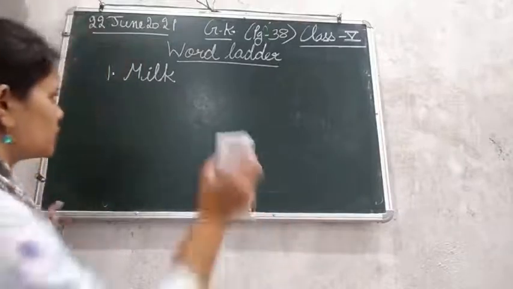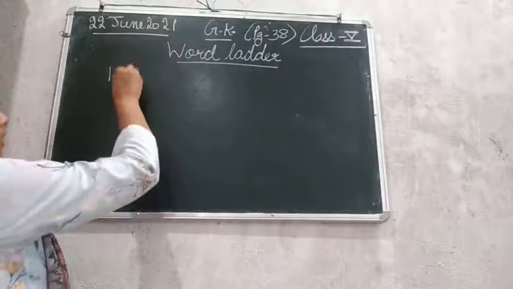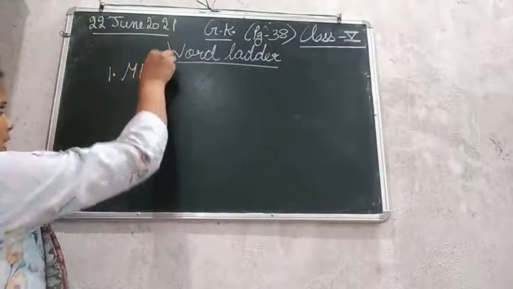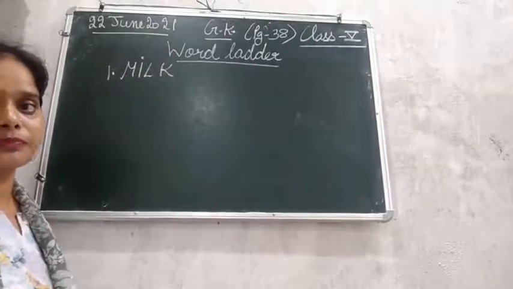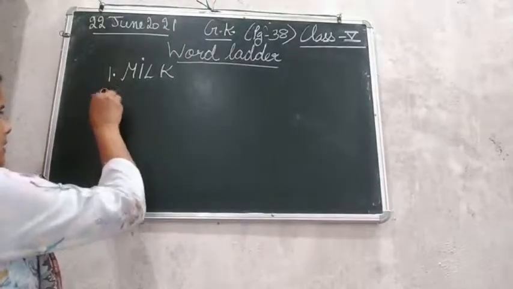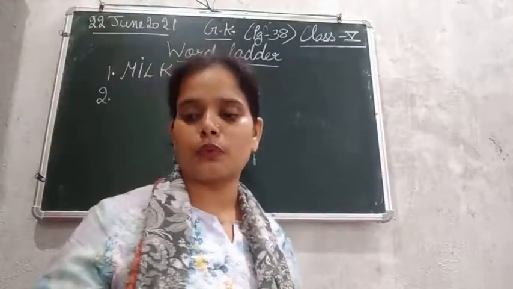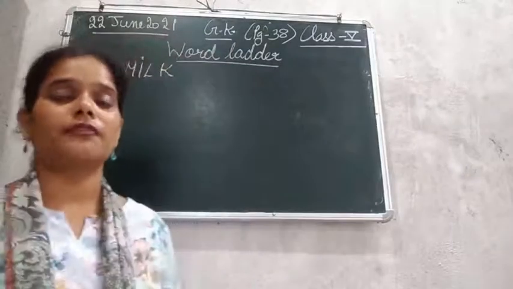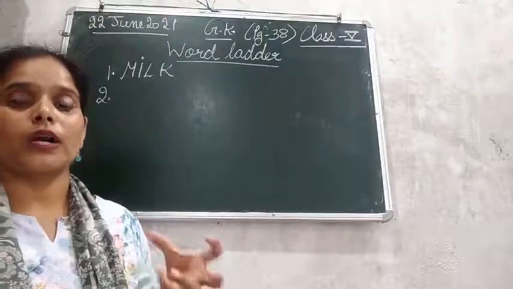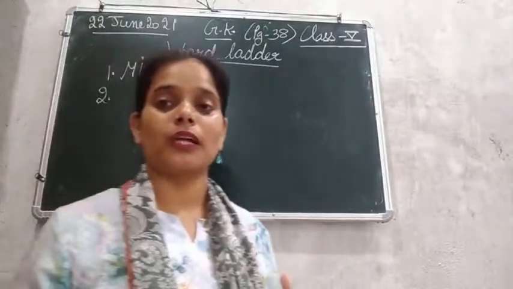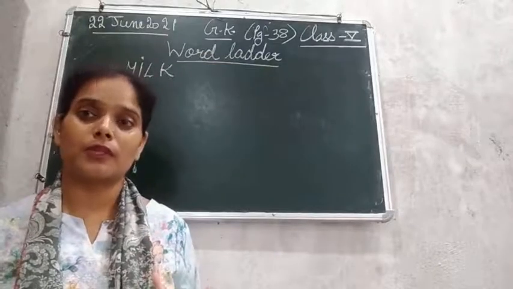I just write it down in capital letters. So write all the words in capital alphabets. M-I-L-K, milk. A healthy drink is milk. Second one, the second clue is where flour is made. Here the flour means आटा, जहाँ पे आटा बनता है. तो आटा कहाँ पीसा जाता है? जो आटा होता है उसको grind किया जाता है in the mill, जो flour mills होती हैं.